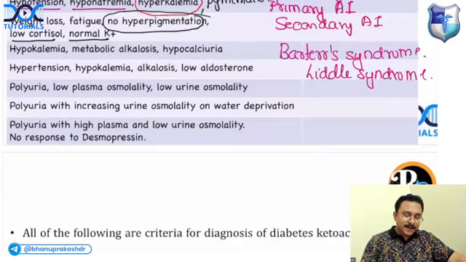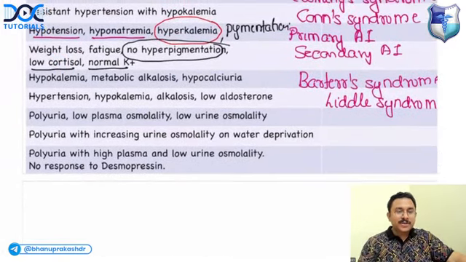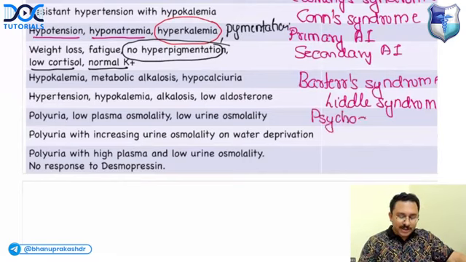Liddle syndrome. Now, if a patient has polyuria with low plasma osmolality and low urine osmolality, what do you think is the diagnosis? There is polyuria. Is it diabetes insipidus or is it psychogenic polydipsia? So this would be psychogenic polydipsia.